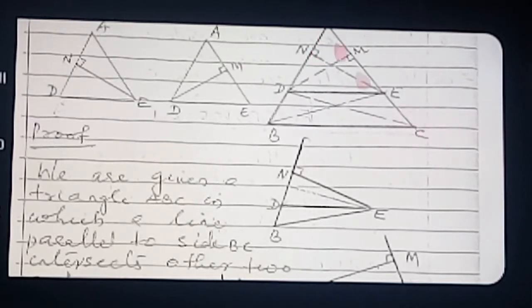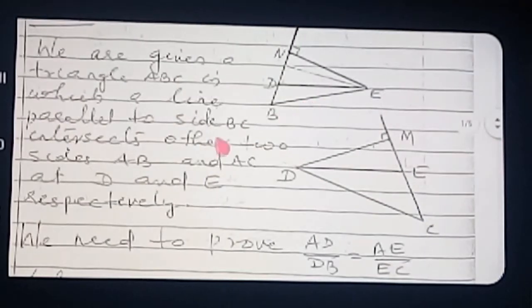In triangle ABC, a line is parallel to BC which intersects the other two sides AB and AC at two distinct points D and E. All this you can write by yourself, no need to learn by heart. And next, what do we want to prove? Therefore, we need to prove AD by DB is equal to AE by EC.